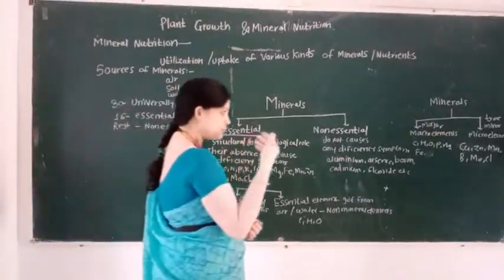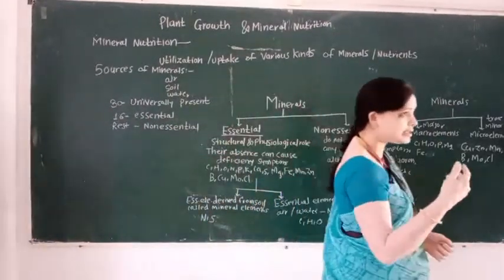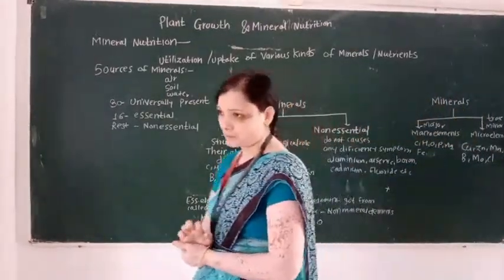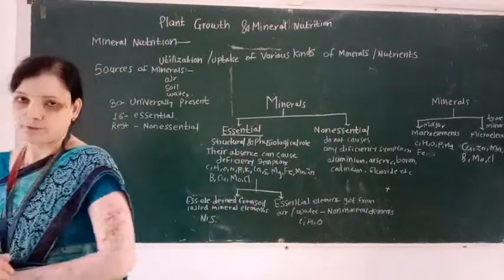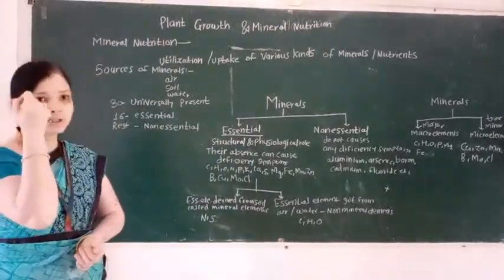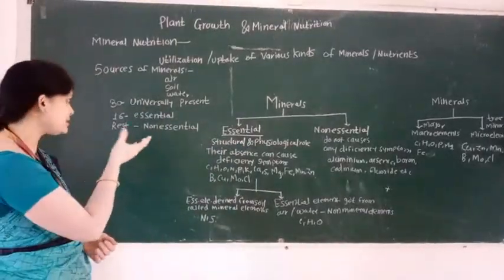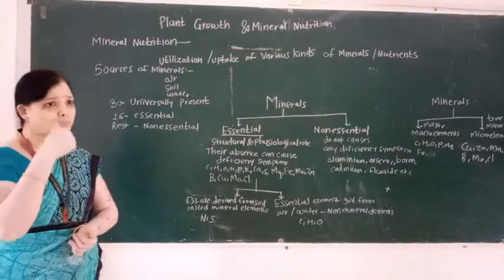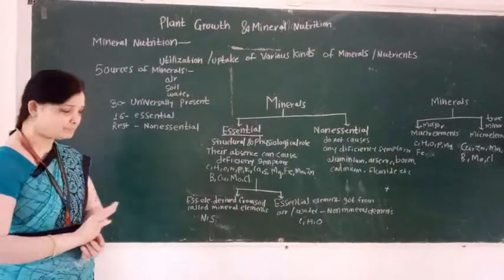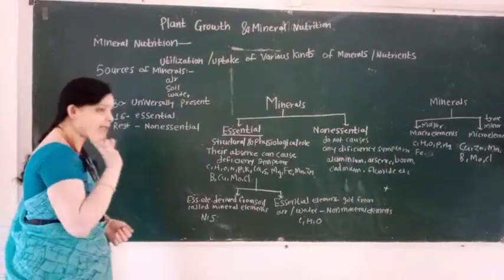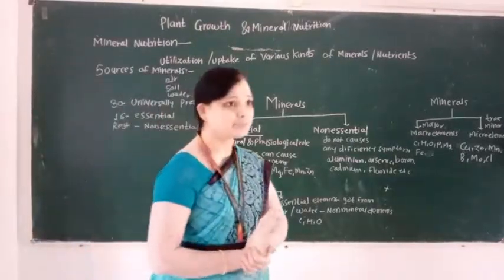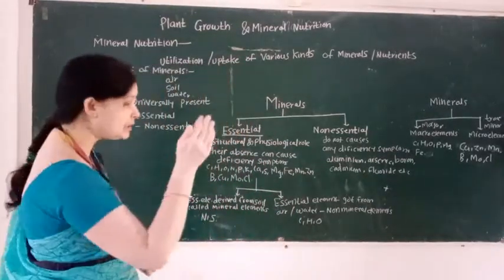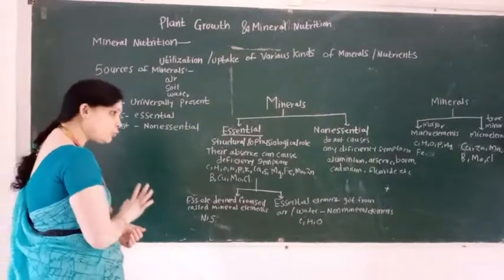There are 36 universally accepted minerals. The range of universally accepted minerals is 30 to 36. Out of these, 16 elements are known as essential elements and the remaining elements are known as